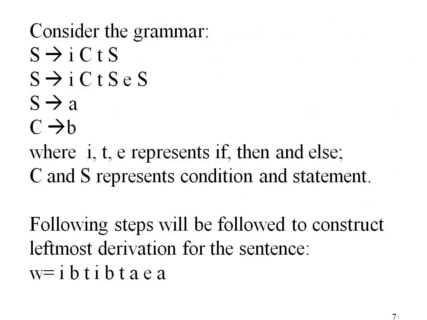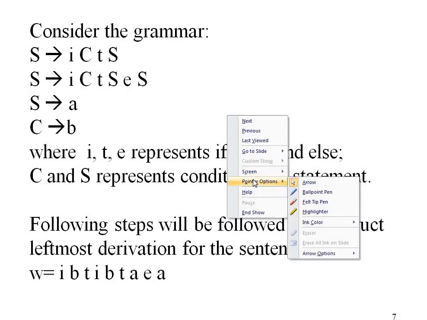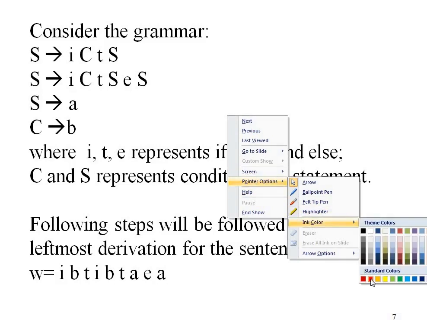Now this is the grammar. This is a simple example. This is a grammar, and here S, C and S, they are the non-terminals, and I, T, E, A and B are the terminals. So they correspond to the if else construct. So let us see how it works.